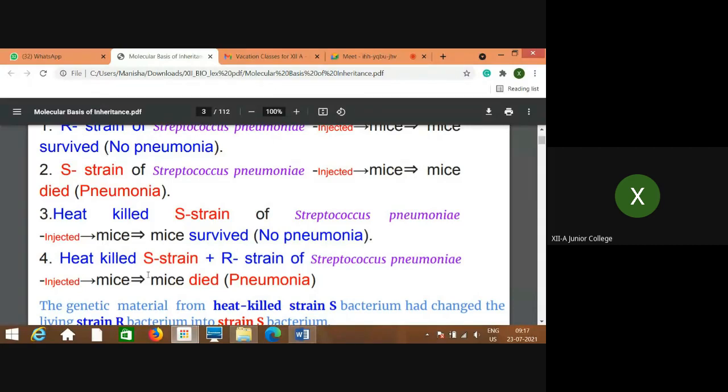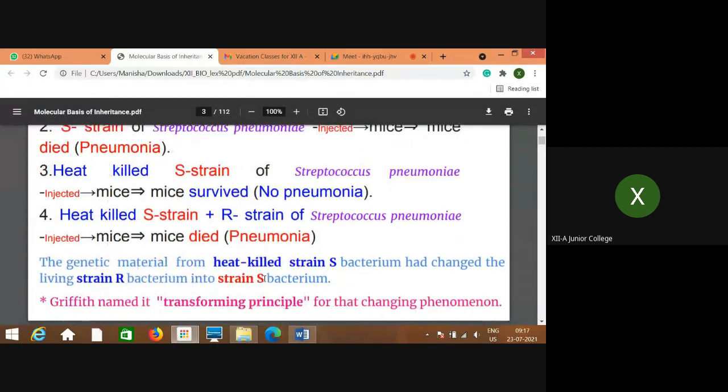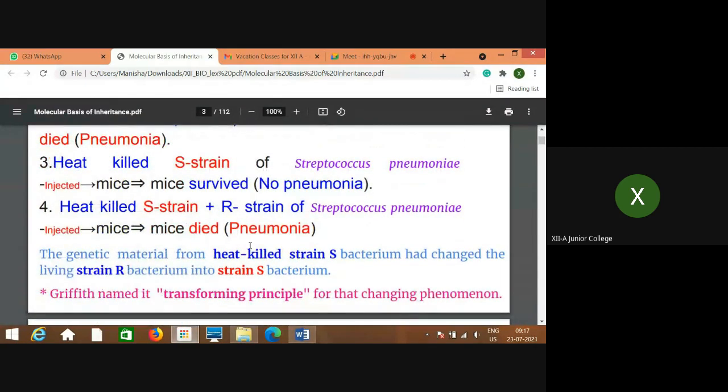But surprisingly, he observed that the mixture of these two non-virulent strains got converted into virulent, causing the death of the mice because of pneumonia. Then he concluded that the genetic material from the heat killed S strain bacterium had changed the living R strain bacterium into the S strain bacterium.